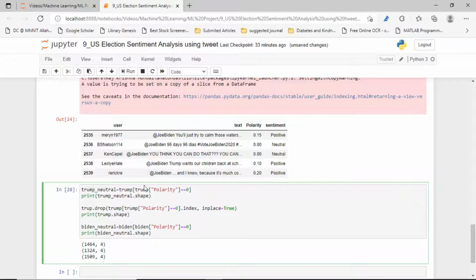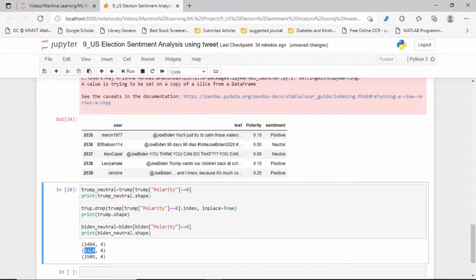Now if you see the shape of that Trump data set, then you will understand. The data size was 3464664 before. Now after dropping the neutral value, what is our data set size?